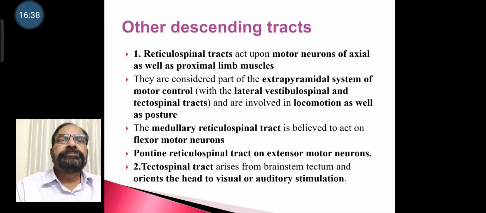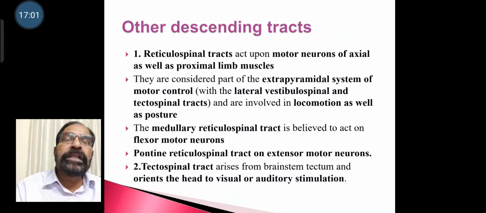Other tracts, reticulospinal, act upon motor neurons of axial as well as proximal limb muscles. They are considered part of extrapyramidal system of motor control with lateral vestibulospinal and tectospinal tracts and are involved in the locomotion as well as posture.